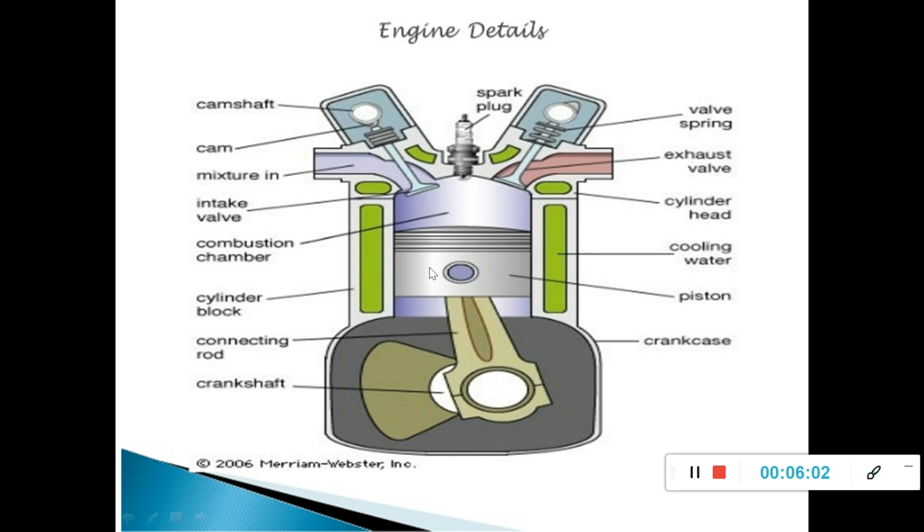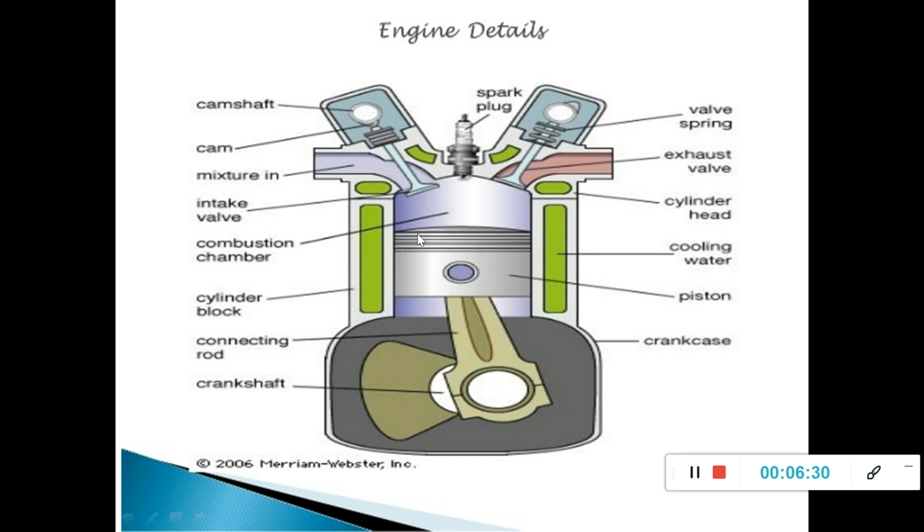Here the outside diameter of the piston is equal to the inside diameter of the cylinder. Almost exactly it is going to fit here. In order to provide free motion, we will provide some lubrication here, and the piston is continuously moving inside the cylinder.